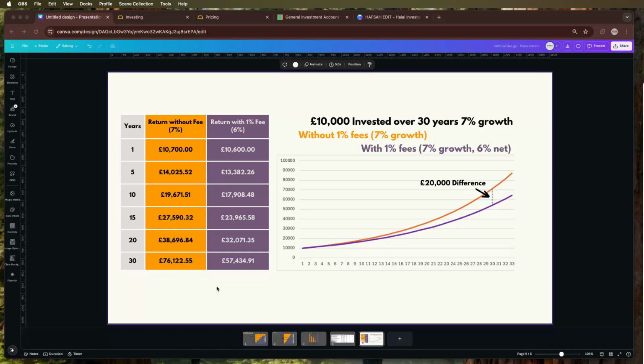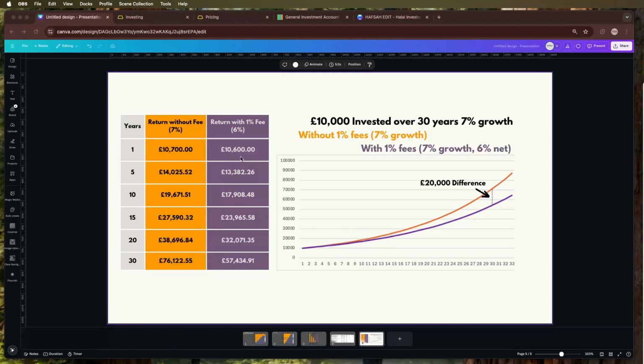It's not like Wahed is taking more money off you, even though 1% of 76k is £760 they're taking off you a year. But the reason for the big divergence in what your portfolio is worth is because you're losing the growth that 1% fee would have had. Remember, this extra £100 here has had 30 years to grow at 7%, whereas it never grew here because they took it away from you.